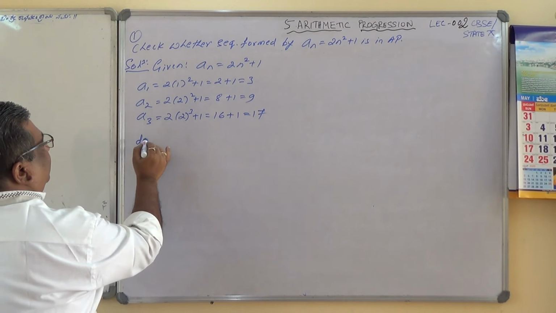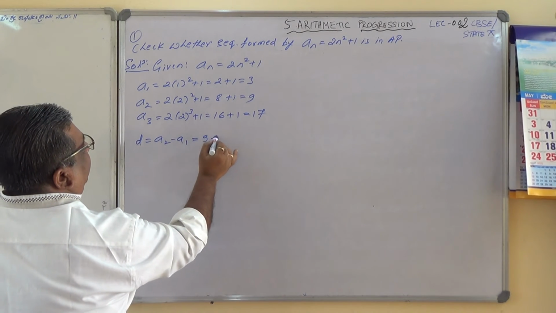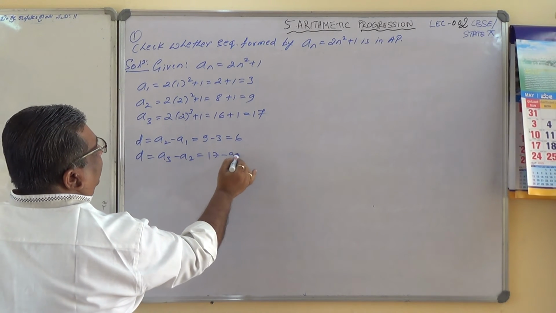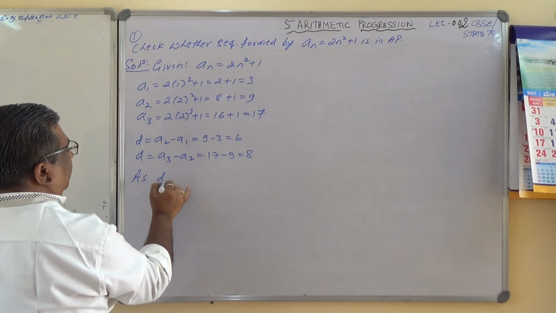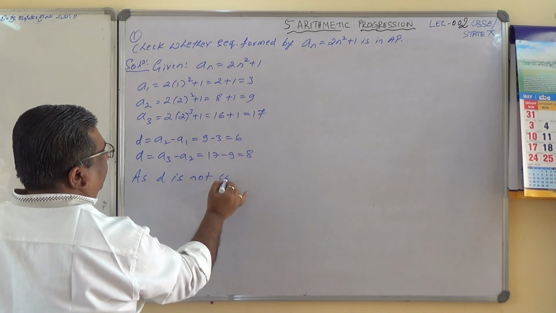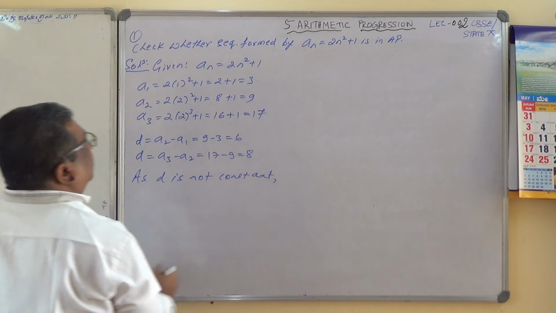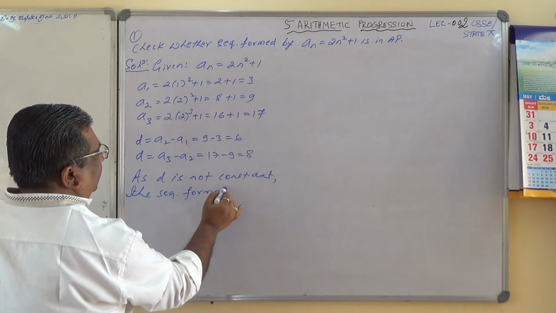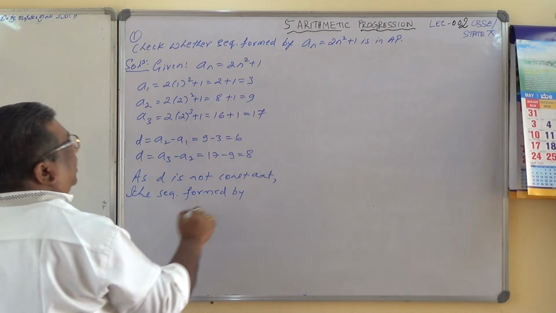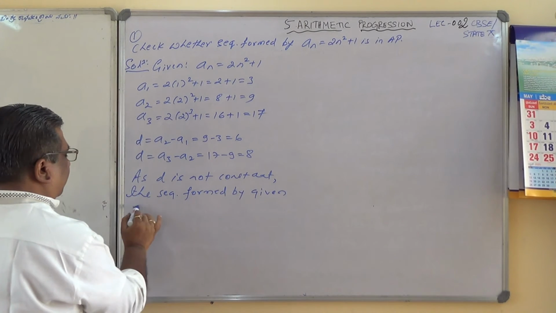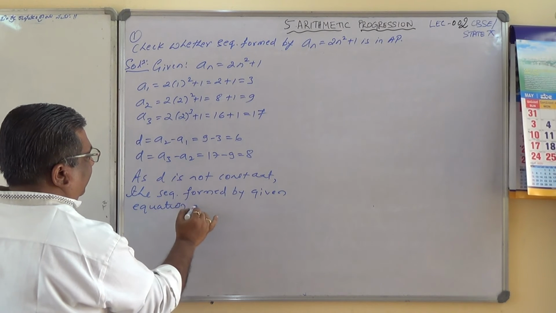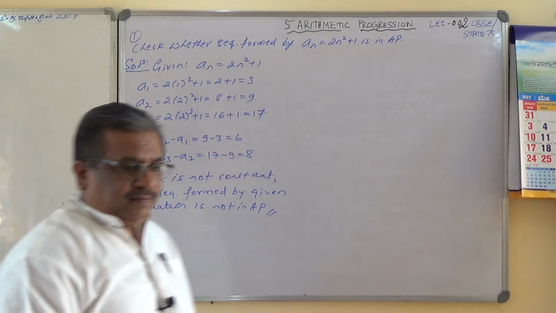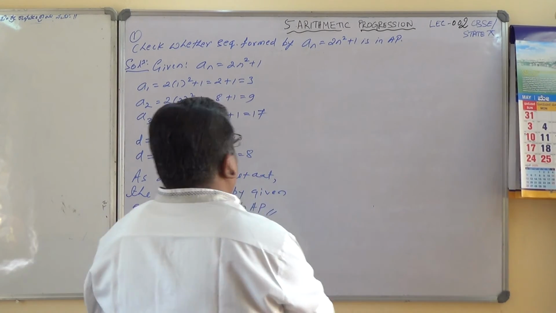So check the common difference. A2 minus A1 equals 9 minus 3, which is 6, and D equals A3 minus A2 equals 17 minus 9, which is 8. As D is not constant, the sequence formed by the given equation is not in AP. Alternate method. Let me work out the alternate method also.